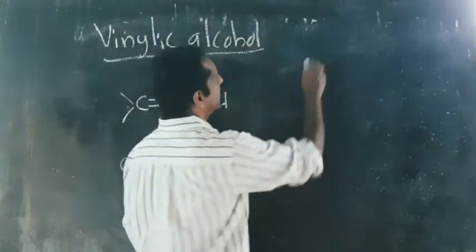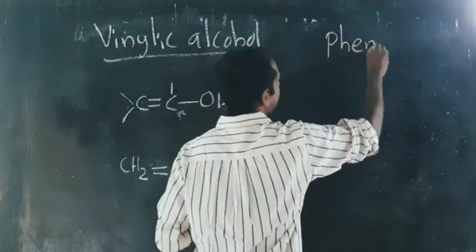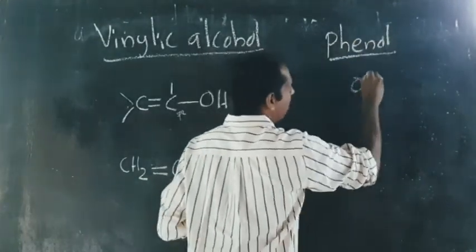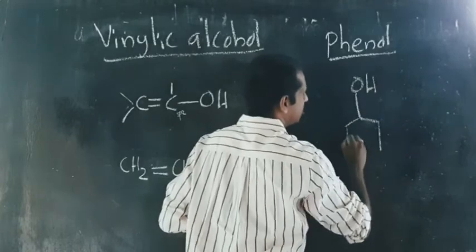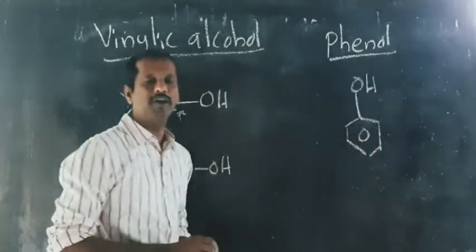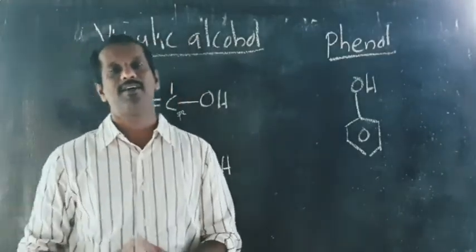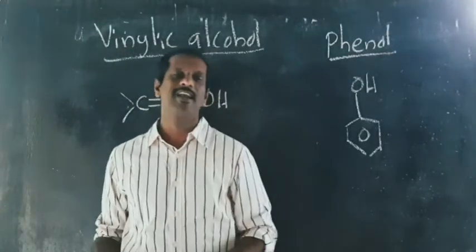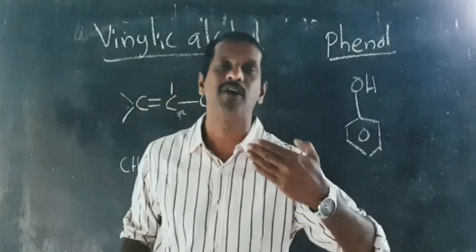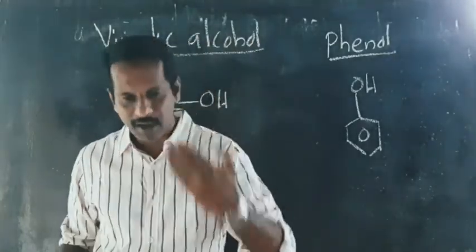And the last one is phenol. In phenol, the OH group is directly attached to benzene ring. If the OH group is directly attached to benzene ring, the compound is known as phenol. This is the general classification or different types of alcohols we have to study.